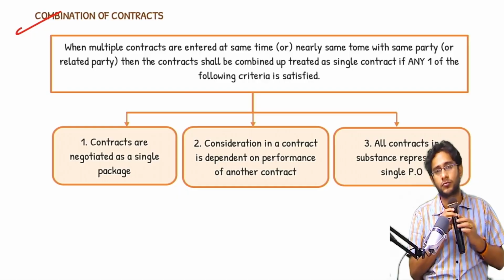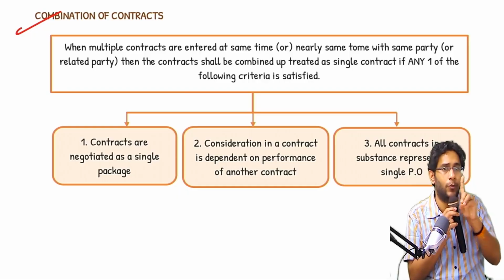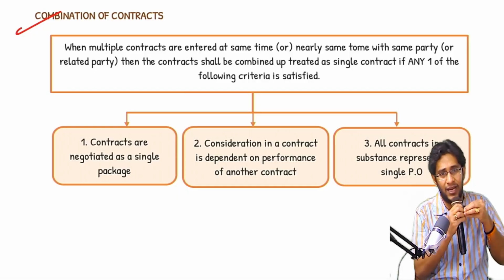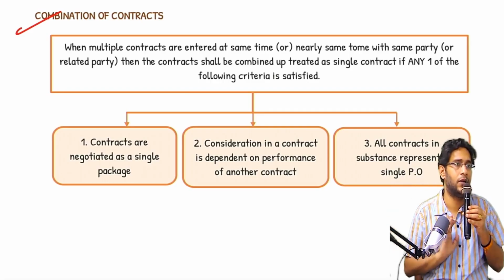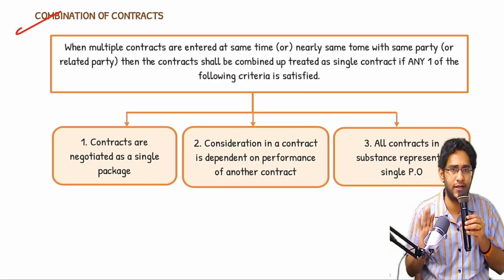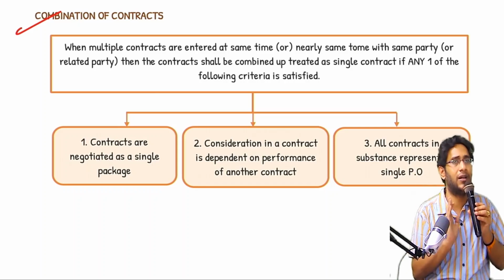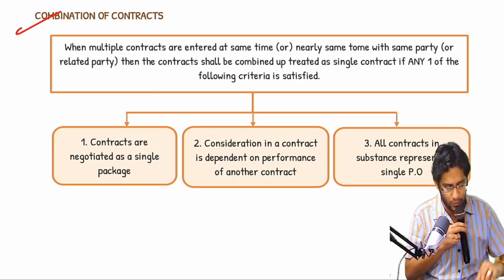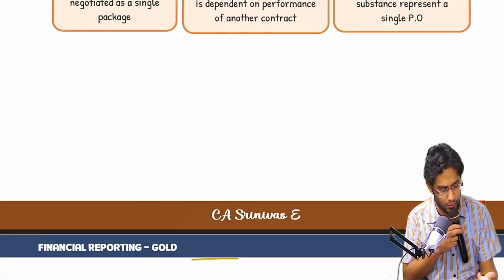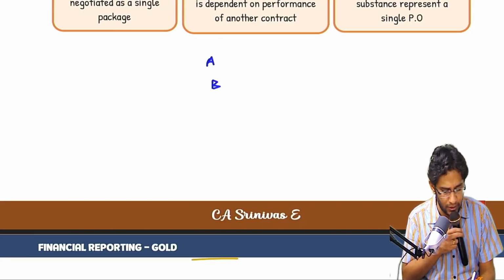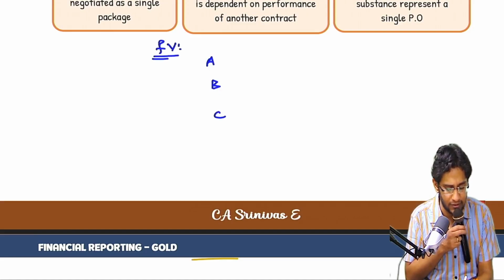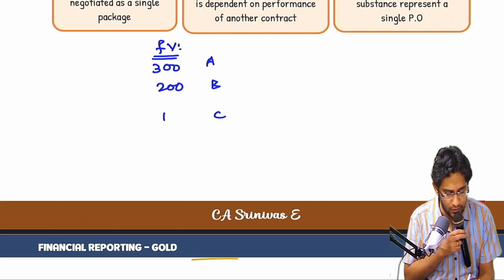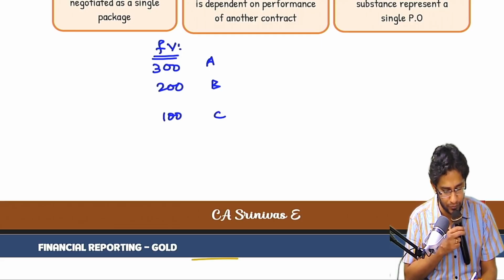Case 2. The consideration payable in one contract is interlinked with the performance in another contract. This is a manipulation case, sir. If you try to do manipulation, the standard says I will not let you do it. Quickly I will tell you if you understand, sir; others don't worry. There is no question on this. Sir, A, B, C, 3 buildings have to be constructed. What I wrote here is fair value. This is 300, this is 200, this is 100, in fair values.